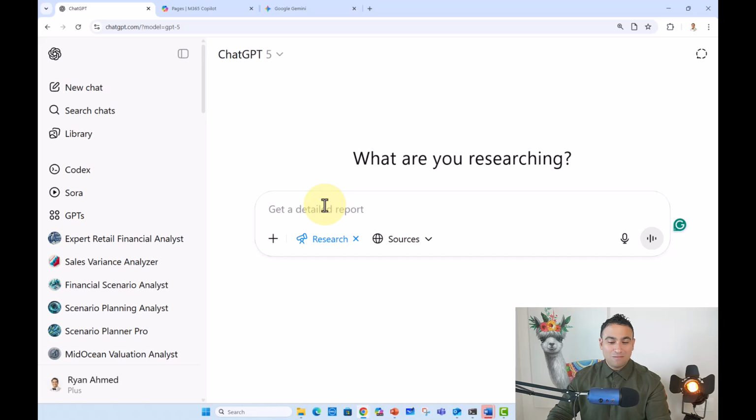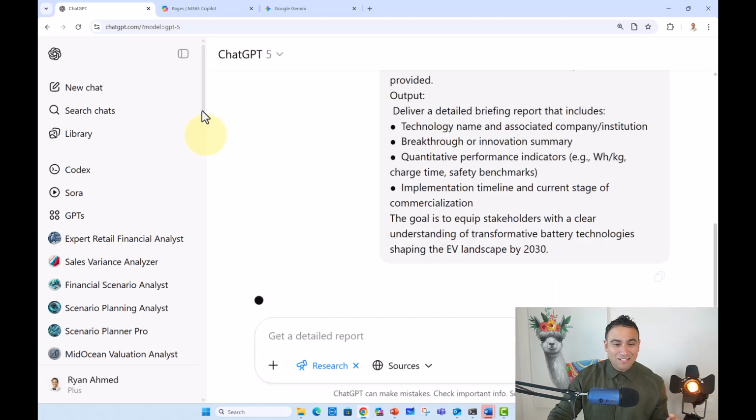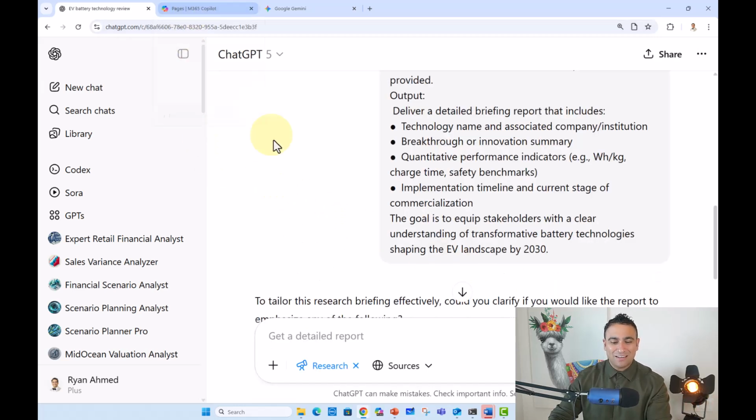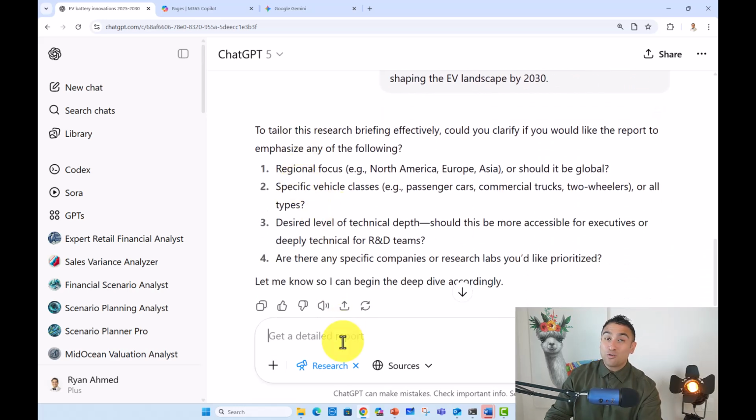And simply what that is, an artificial intelligence agent that is equipped with tools. It can go search the web, reason, come back, and so on. So I'm going to go ahead and run it, and I'm going to do the same as well here in Microsoft Copilot. But basically it came back with additional questions for me.